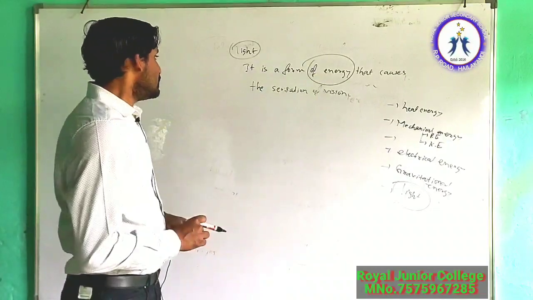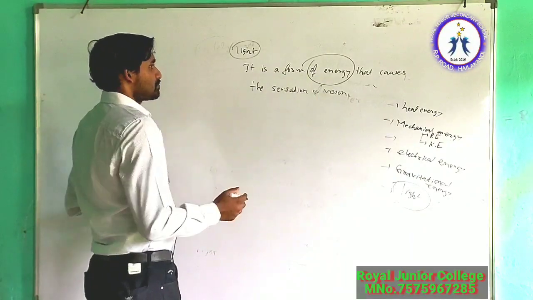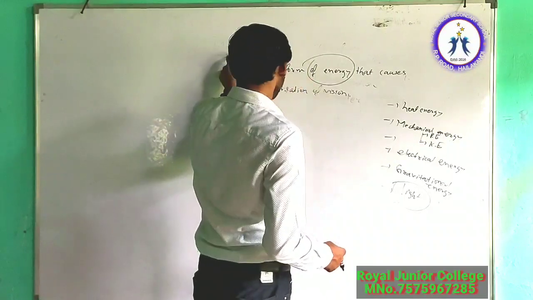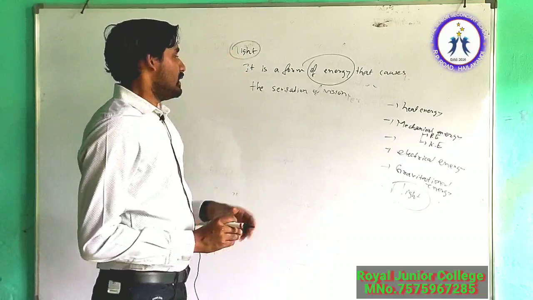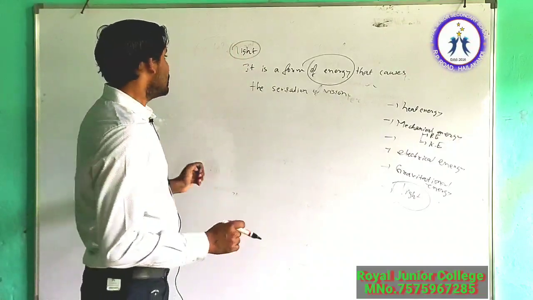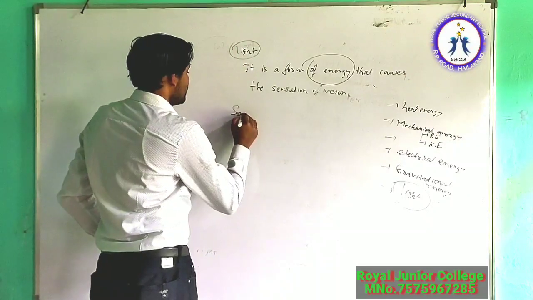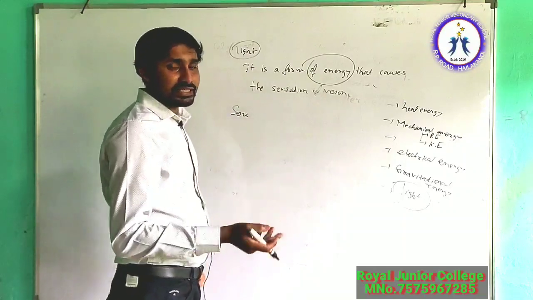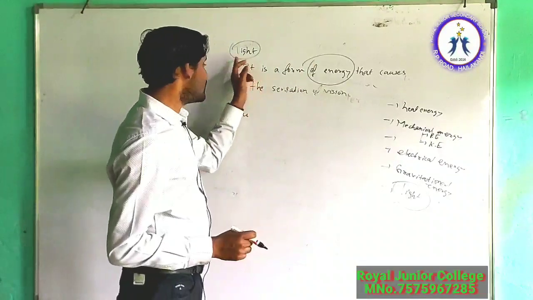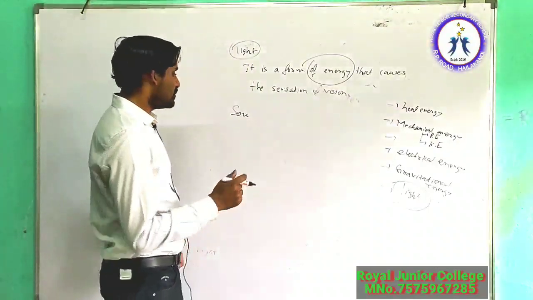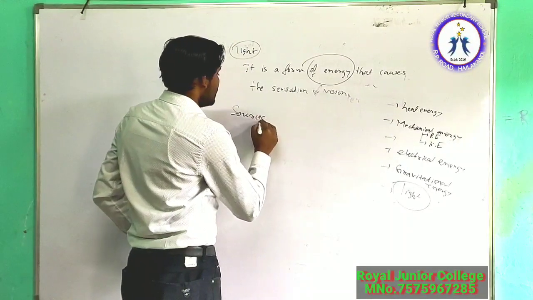Before going to that, we first need to know what the sources of light are. How the light energy is converted from another form, we'll study later. But before that, we need to know what the sources of light are, that means from where you can get light.